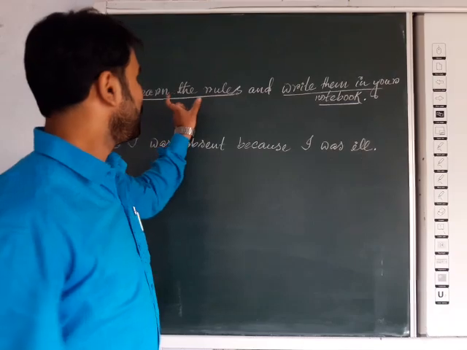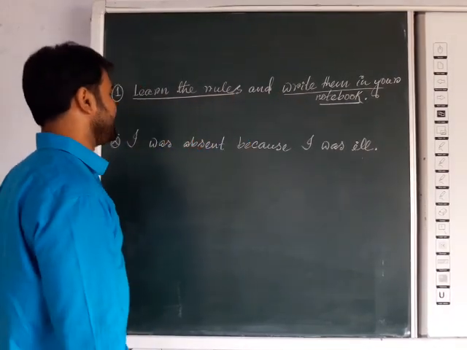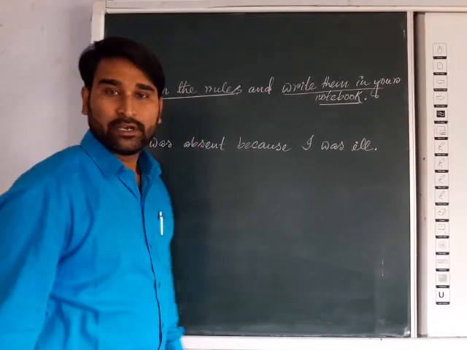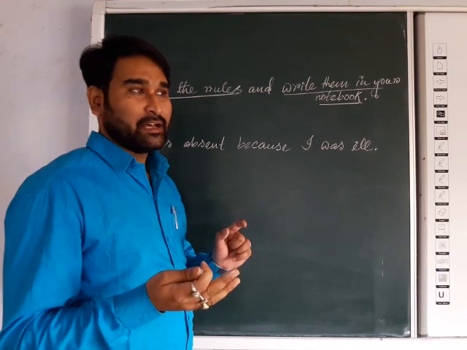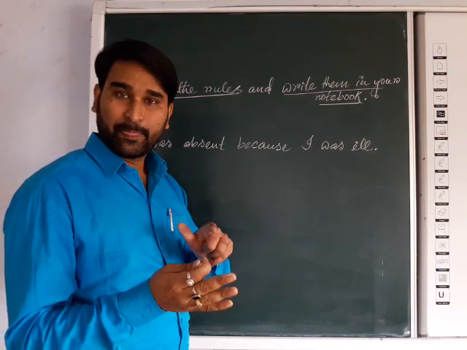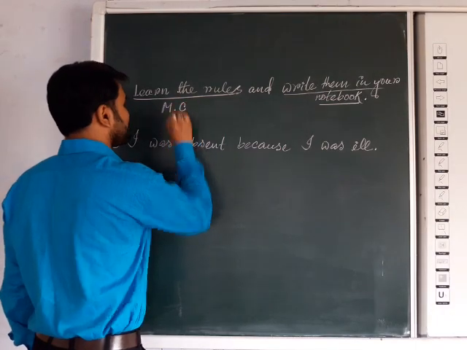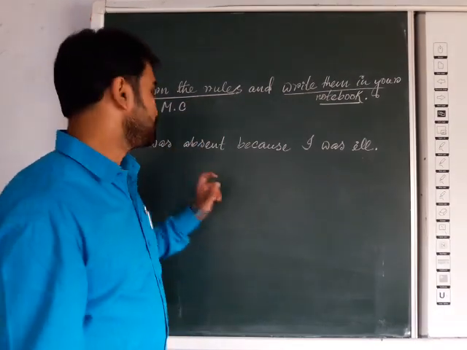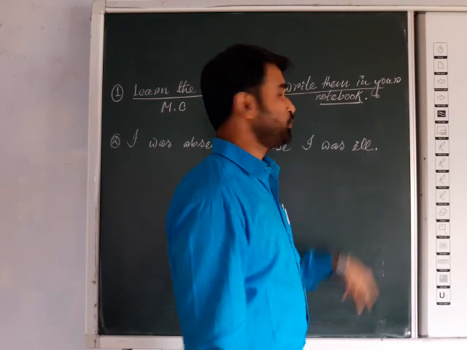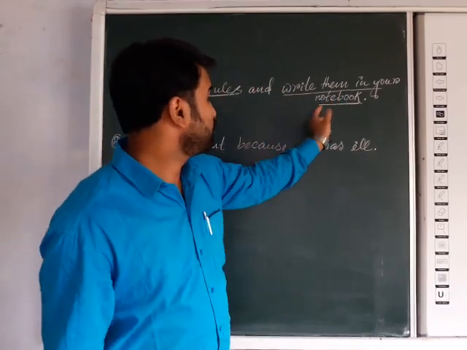Now just try to take these two sections of that sentence. First one, learn the rules. It is very clear. It is independent. It is not dependent on others, so that's why it is a main clause or independent clause. Next one, write them in your notebook. If I tell you, then you write them in your notebook.